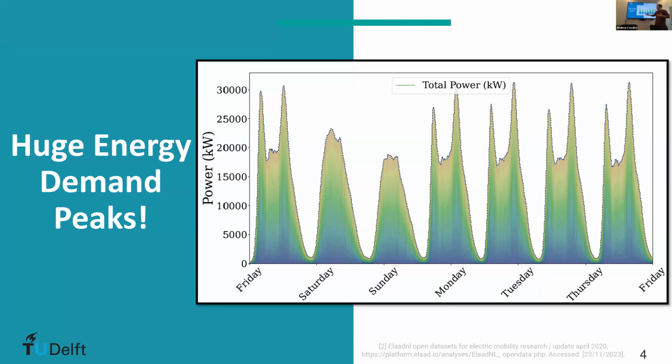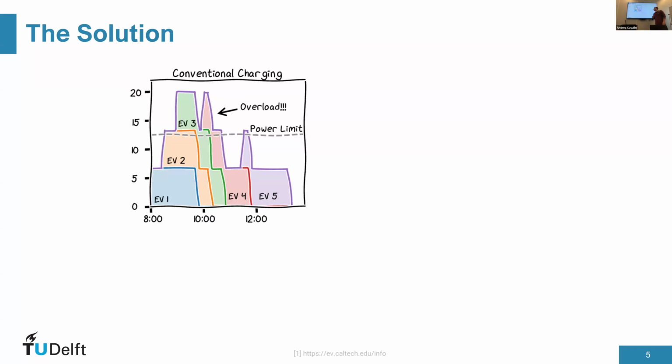As you can see, this is for public chargers, like the charger we can see on the streets. There are some times of the day that the load can be very high if we don't control it. For example, in the morning when we go to work or when we return home after a hard day of work. So we need to do something. Let's see an example here with just 5 electric vehicles. We see that one electric vehicle is there, it can charge at maximum power, a second, a third, etc. If we just don't control the charging, in the end we have some overloading, we have some constraints that are being violated, technical constraints like transformer limits.